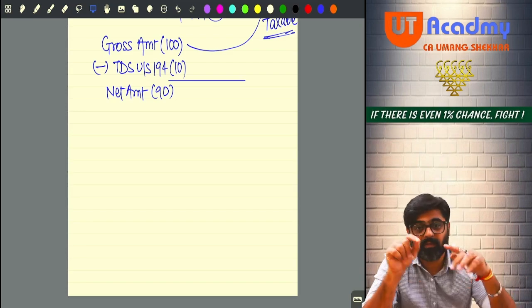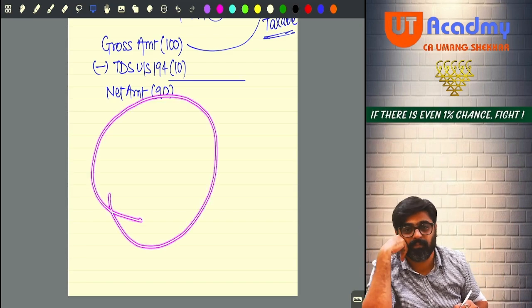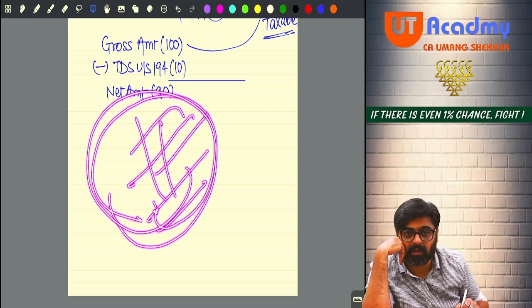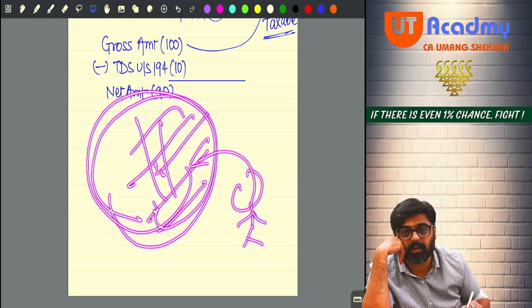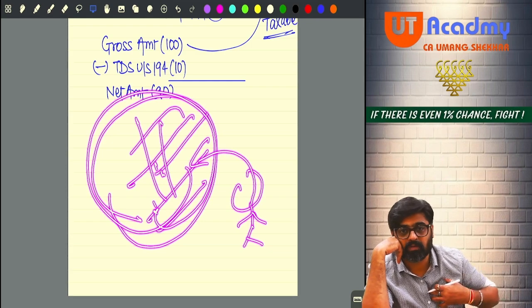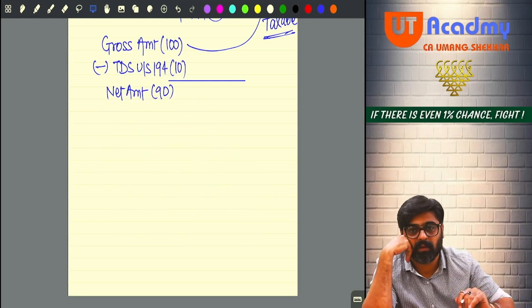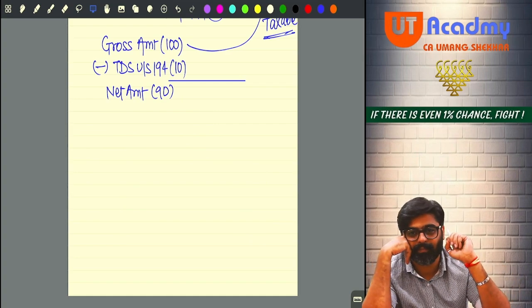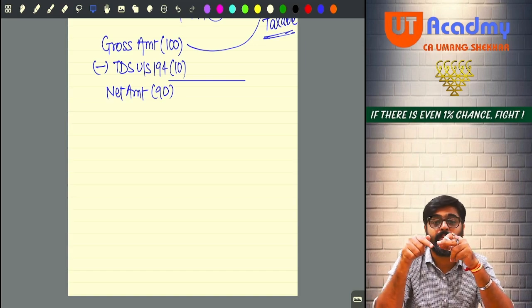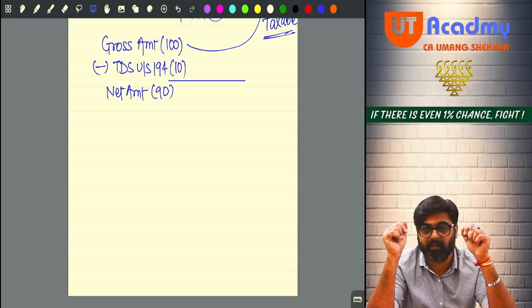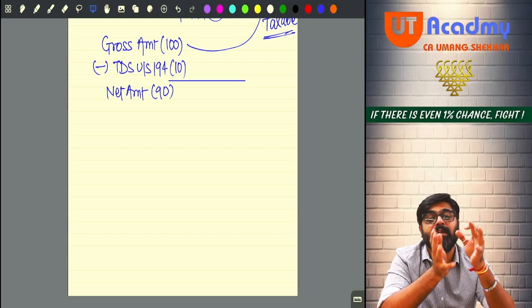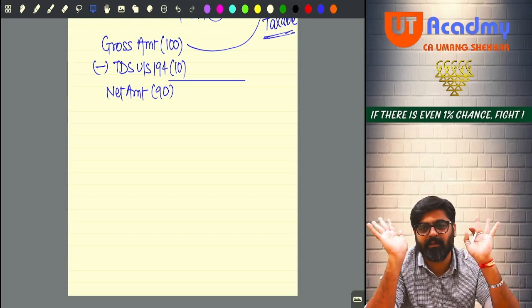Now if there is a UTI or mutual fund, will it have capital? UTI or mutual fund will also have capital. Now you are contributing in this capital. So will you have some share in this capital? That share is not known as share, that share is known as unit. Because its capital is not known as share capital, its capital is known as unit capital. So in the unit capital, how many units you are holding? Meaning how many shares you are holding. It is as good as shares only.